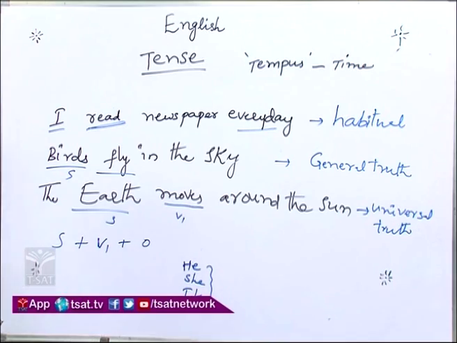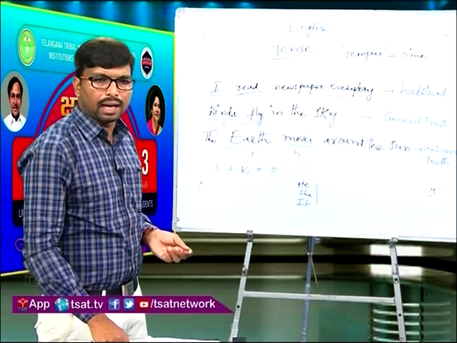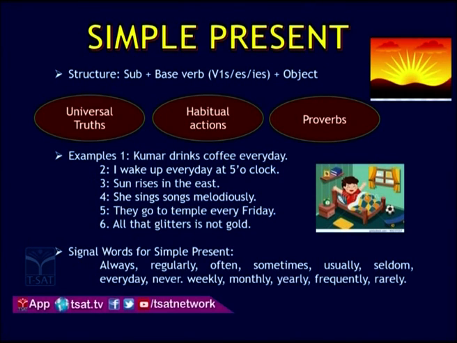Let us see some more examples. Look at the slide. Kumar drinks coffee every day. So here this is a daily activity which is done by Kumar. Today, tomorrow, or day after tomorrow, up to Sunday, every day he does this activity.